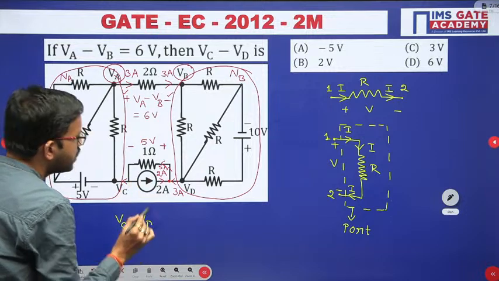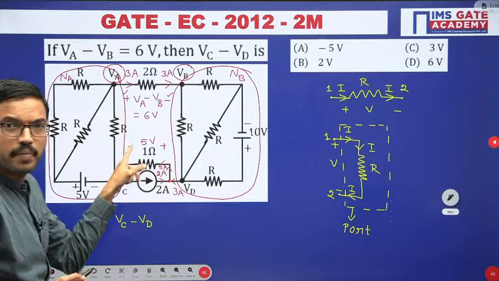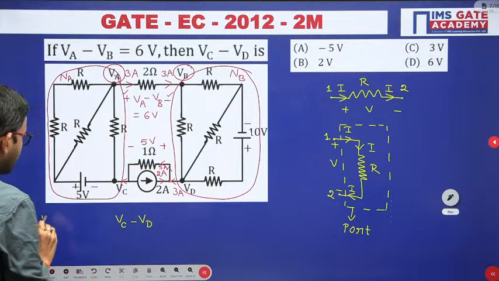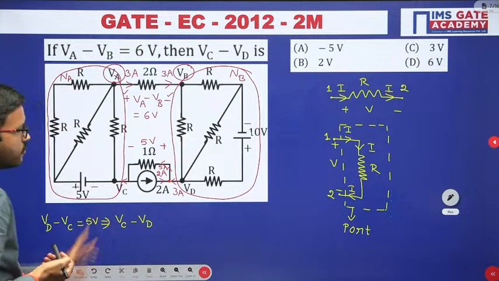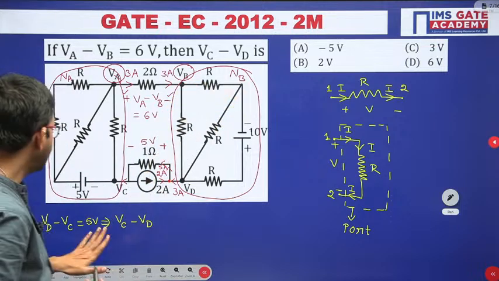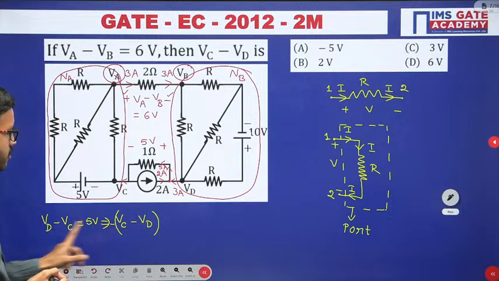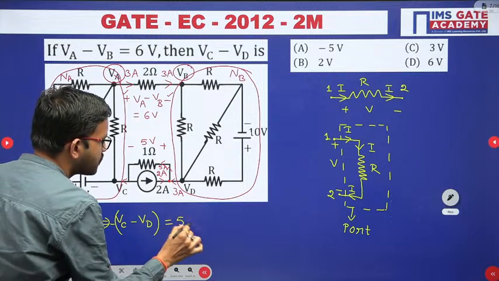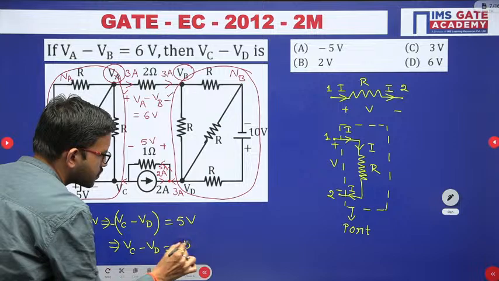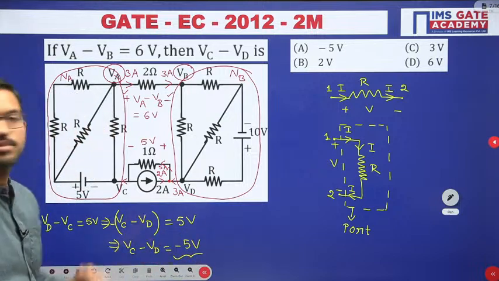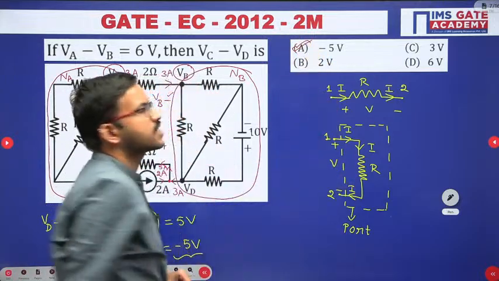So here, if you observe in this question, VD is having plus sign, VC is having minus. So here I am writing VD minus VC equal to 5 volt. From here, because they have asked VC minus VD, just take minus as common. If you take minus as common, then you are getting VC minus VD equal to 5 volt. So from here you are getting VC minus VD equal to minus 5 volt. This is a very interesting question because you have to take care about the sign also. So here the final answer for this question is option A. Option A is the correct one.